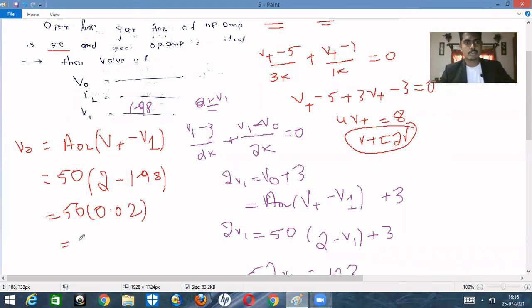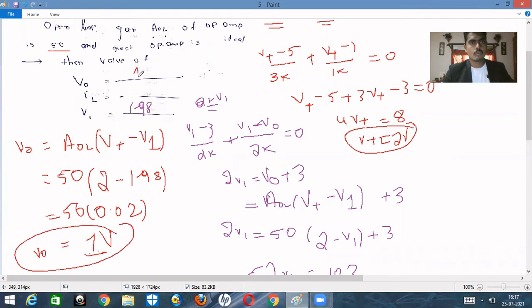If you calculate this, 50 into 0.02, you will get 1. Therefore the value of V0 is equal to 1 volt.